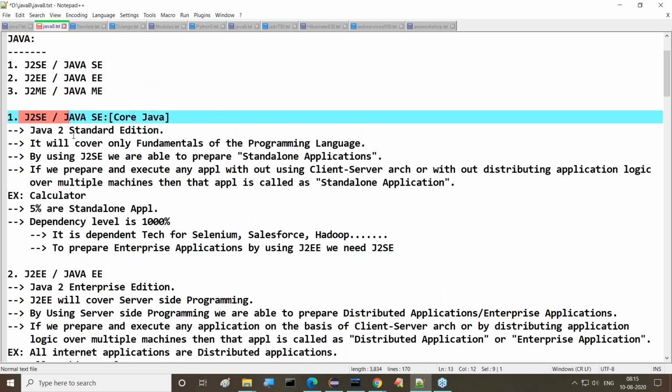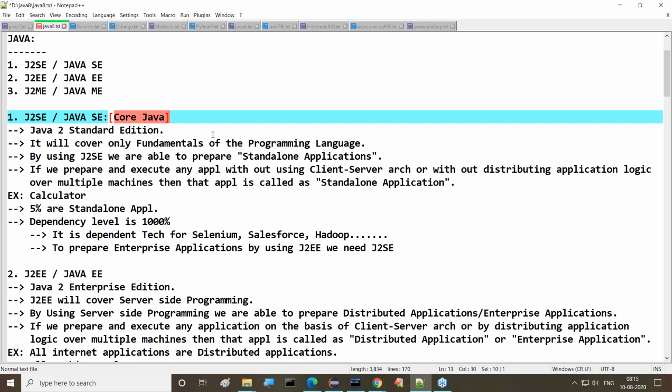Guys, finally I'm asking one question to you. Now try to answer it. You have to remember this point also. Core Java will cover which part of the programming? Is it only the basics or fundamentals of Java programming, or the complete Java programming? Come on, guys, you have to answer. I'm asking this question to you. You have to respond.